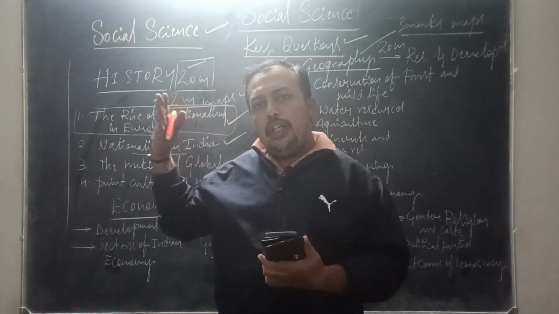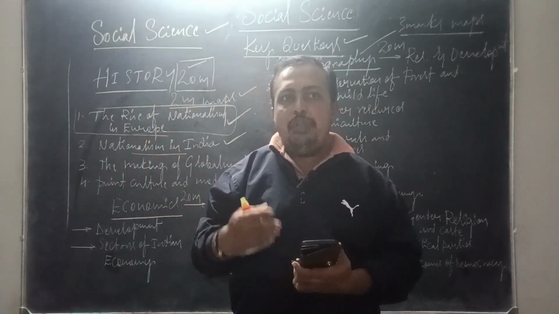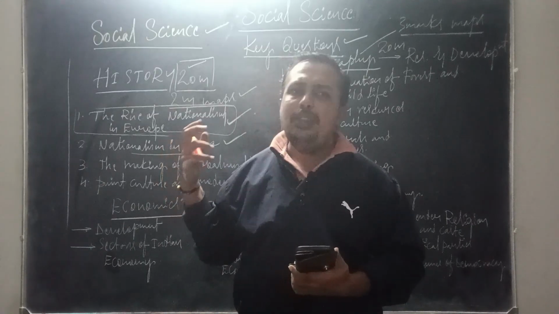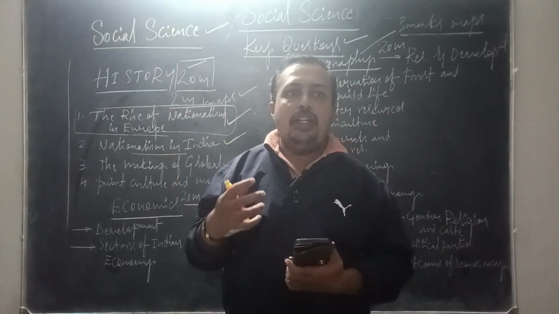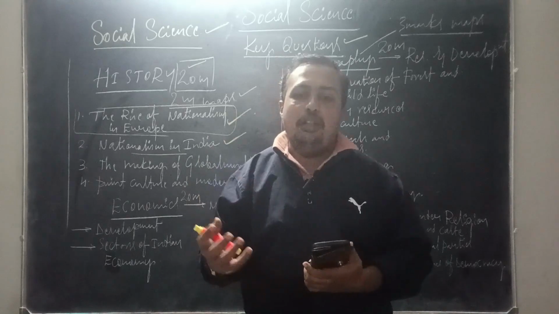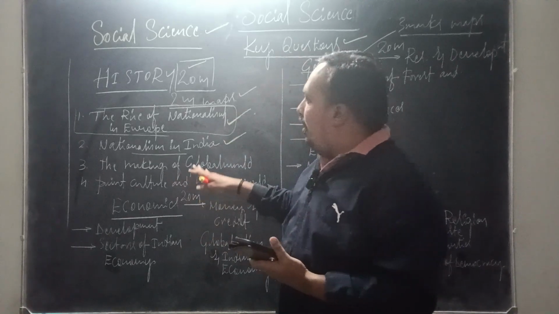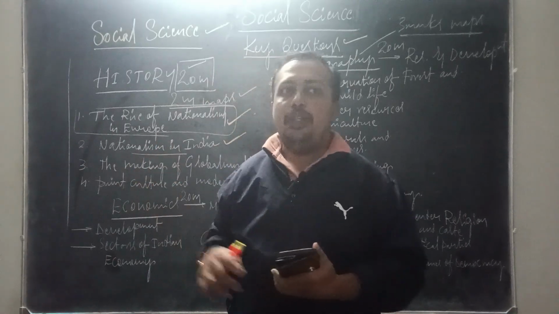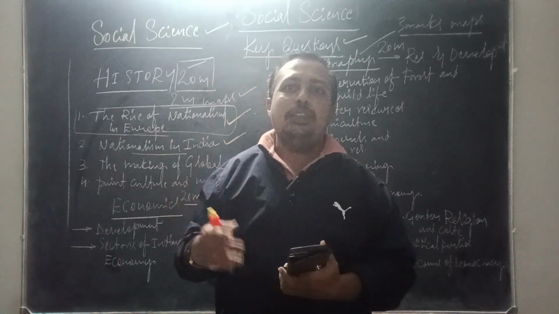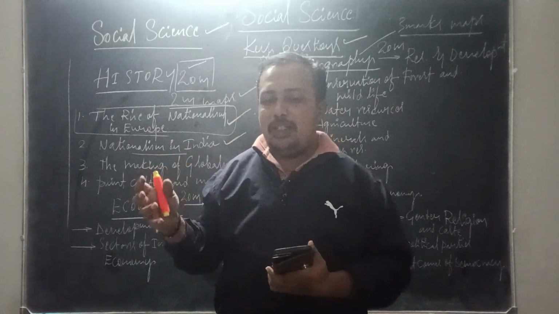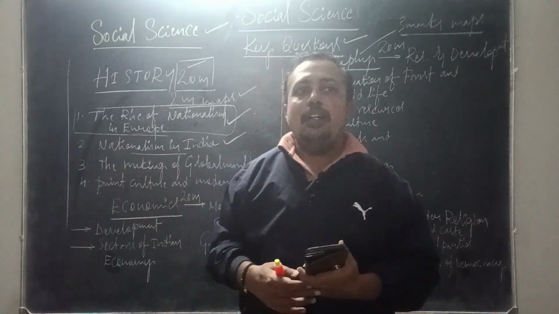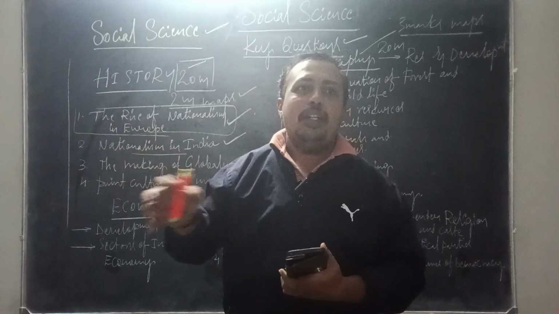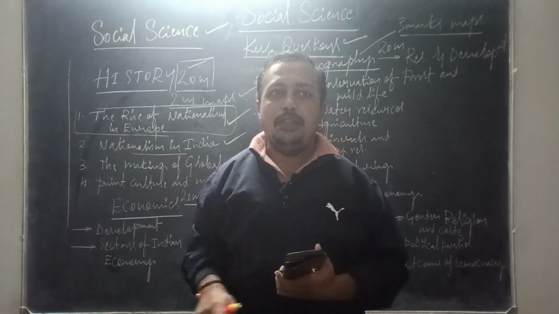How did the different groups of people participate in the non-cooperation movement, and what was the reaction of the British? Let us see which different groups participated in the non-cooperation movement: the middle class in the cities and towns, tribals and peasants in the countryside, and plantation workers. These are all expected questions for 2 and 3 marks.